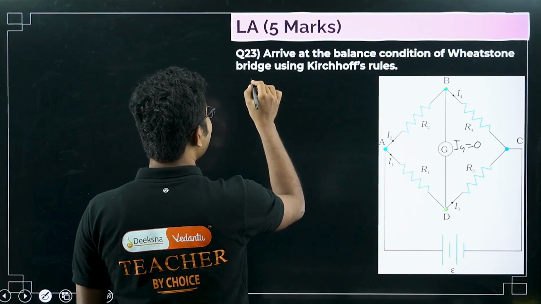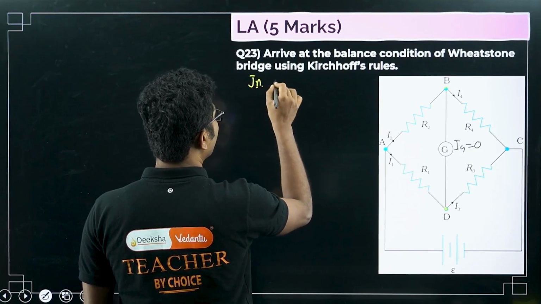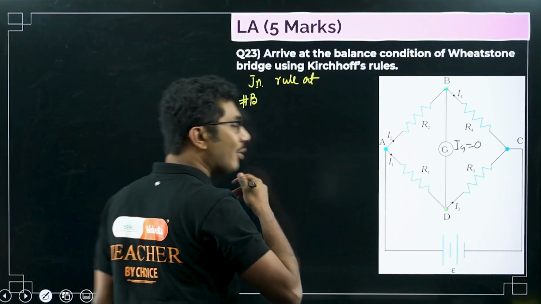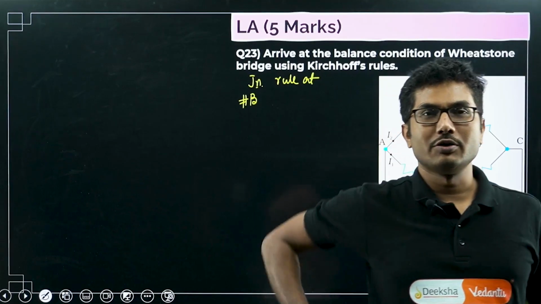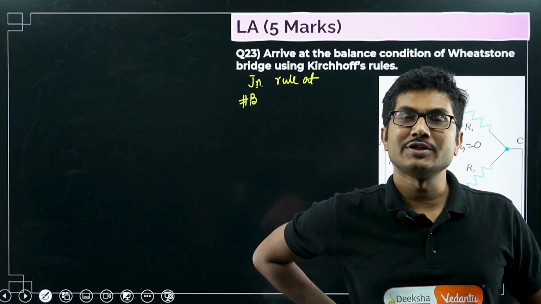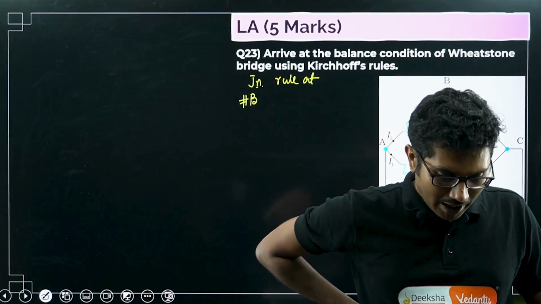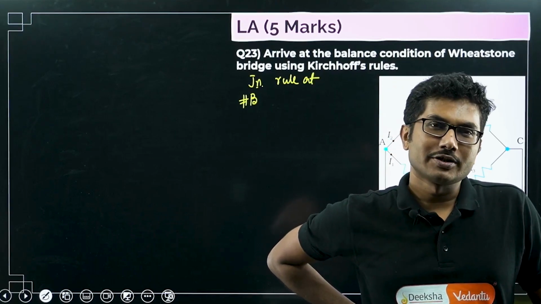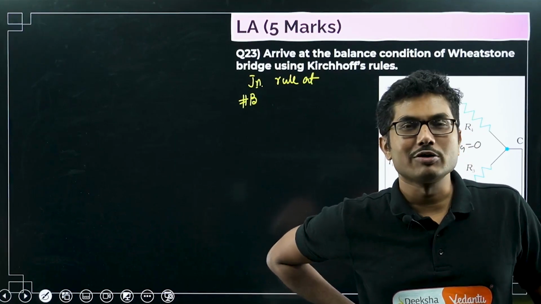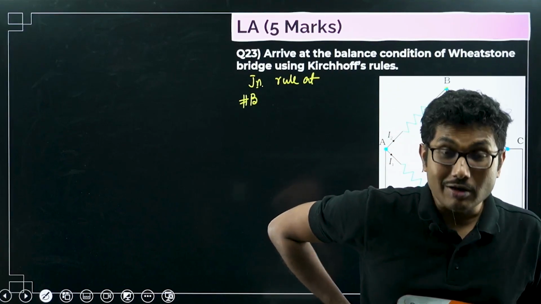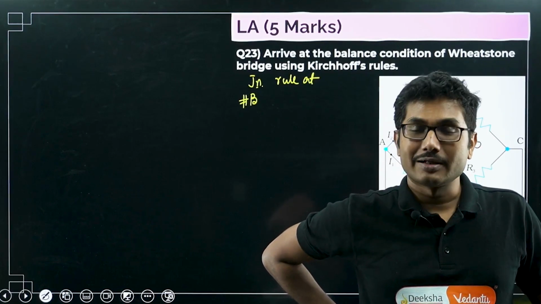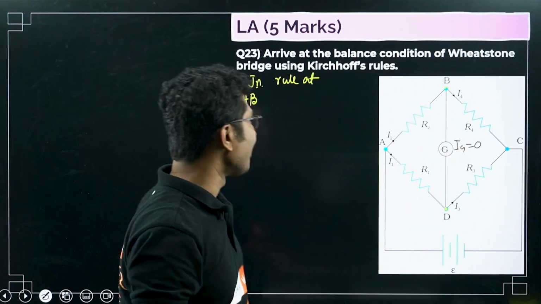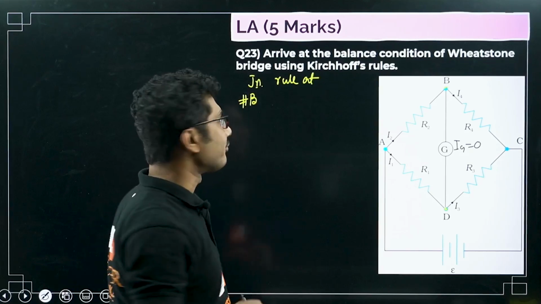Okay, so applying junction rule at point B. Now let me know in the comment below what term you use for this junction rule, because in your CBSE book they mention junction rule, but throughout my most common experience I have learned only KCL. So this junction rule is something new. Previously they also used the terms Kirchhoff's current law and Kirchhoff's voltage law, but in the last few years they have updated it to junction rule, right? Just let me know in the comment below what your college, your teachers follow in your class.